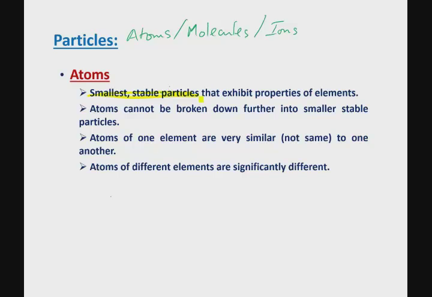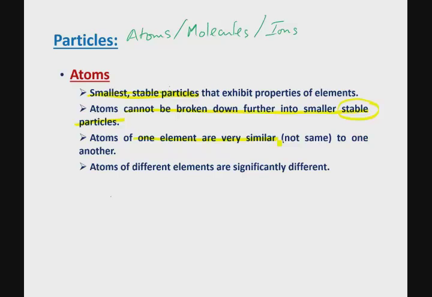Atoms cannot be broken down into simpler stable particles, and please remember the key word is stable. Yes, atoms can be broken down into simpler, smaller particles, but those particles are not stable to exist on their own.